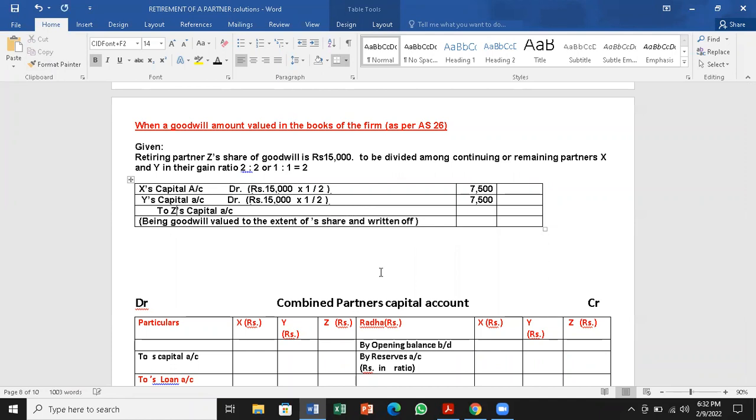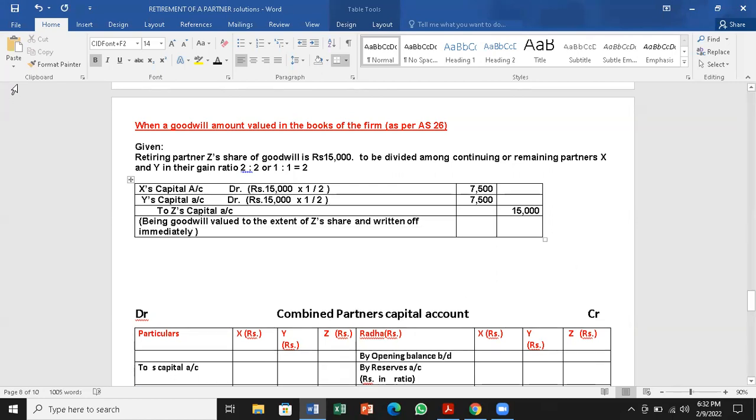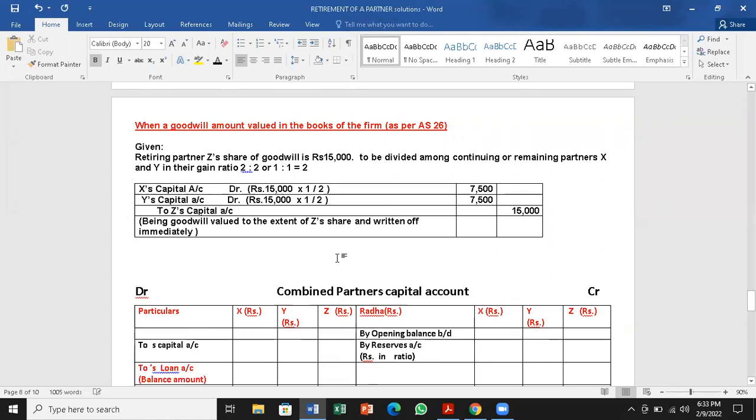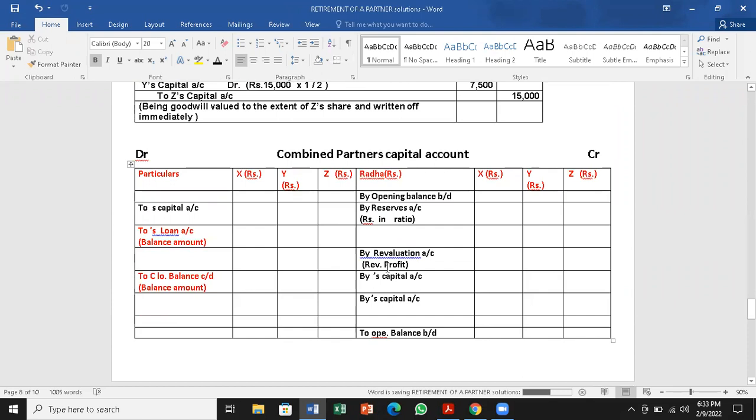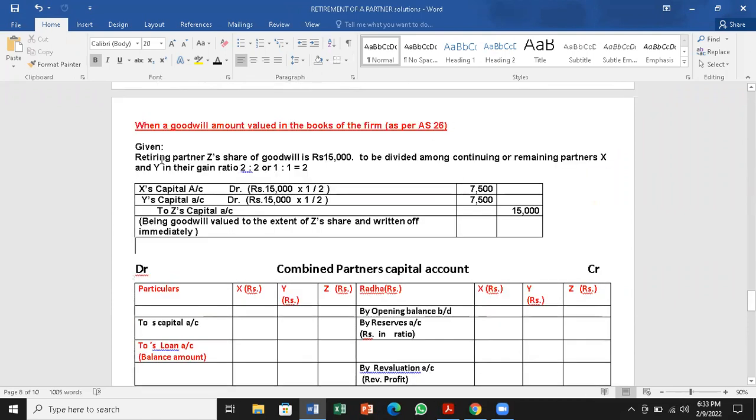So to the retiring partner's capital account, this is to be kept in mind very carefully. Goodwill value to the extent of Z's share and return of, okay, and it is the one as per accounting standard 26. In the problem, they have given only valued to the extent of the retiring partner, but we also have to go for the written off as per accounting standard 16.